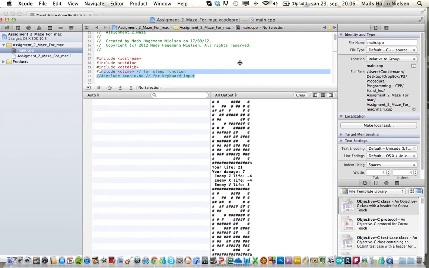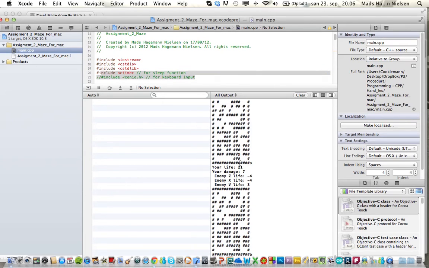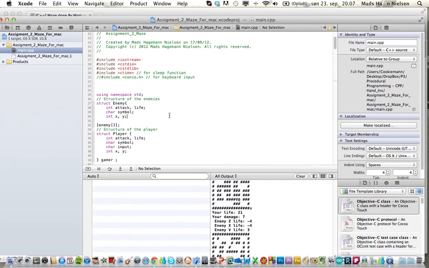Instead of, as you can see down here, getting a lot of new windows, I could just have one maze all the time and just move my character. It was very difficult because of that. But the three main things were that we should have a struct, an array, and a function. So I have two structures here.